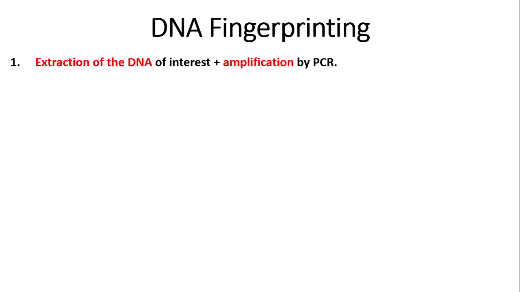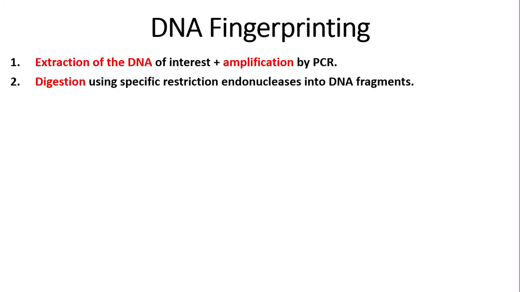The next step is that we need to digest the DNA to get the VNTRs that we want, so the genes of interest. To do this, we use specific restriction endonucleases that cut the DNA into DNA fragments, so the VNTRs are left behind. Then the DNA fragments, or the VNTRs, are separated by gel electrophoresis.